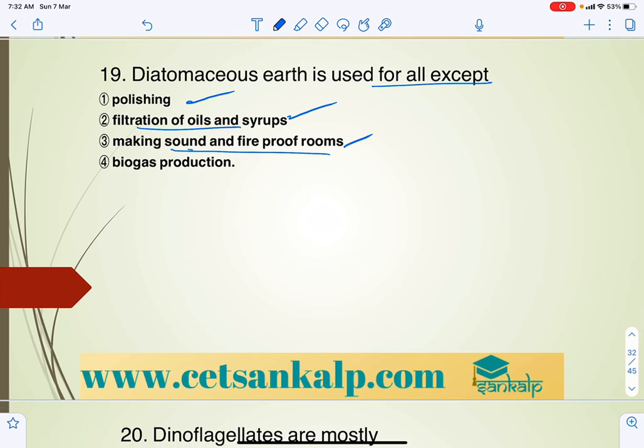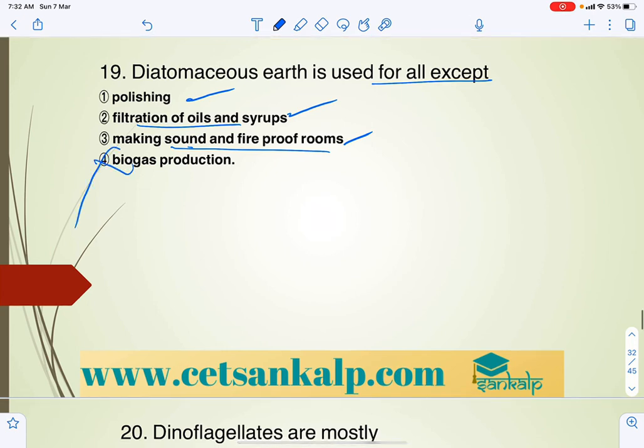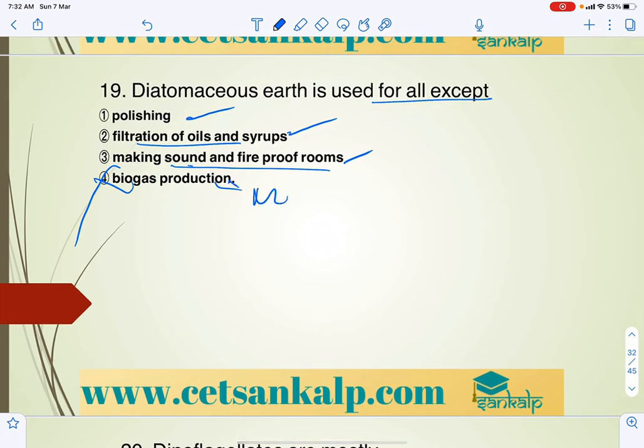No, it won't be used in biogas production. Microbes play a major role in biogas production, mainly methanogens.